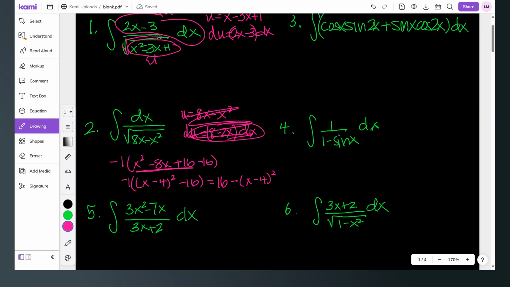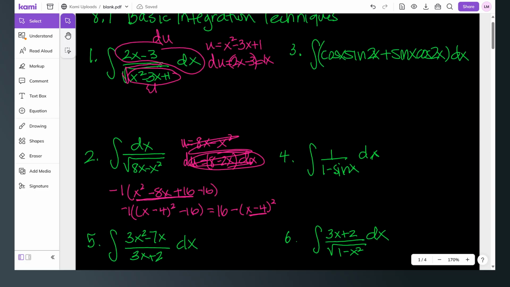Now I can look at the integration formulas, and arc cosine fits this. I can let u be x minus 4, and then a is 4. So I can plug into that formula from there. All right, let's look at number 3.